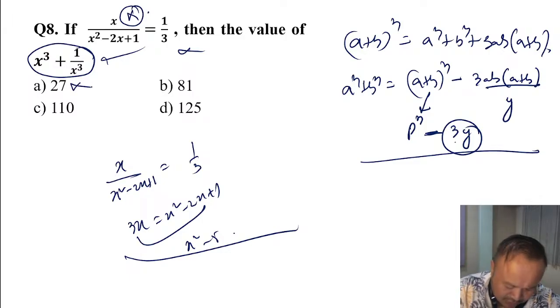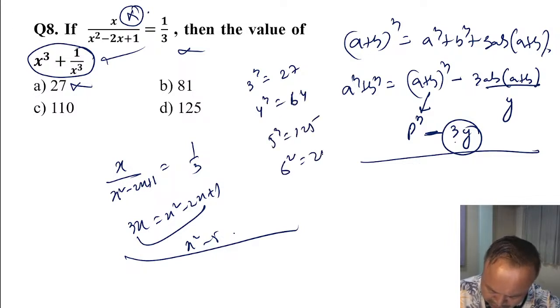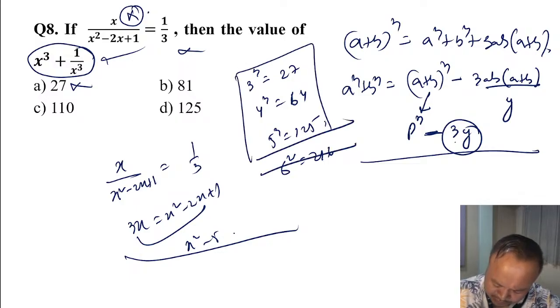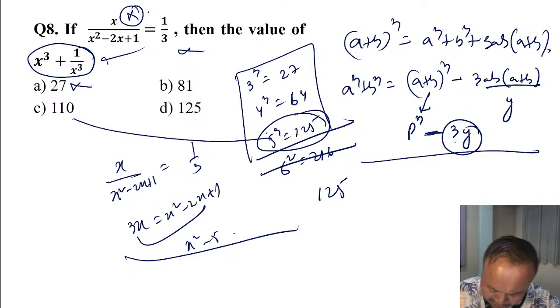So this is 3 cube, it cannot be my answer. What is the value of 3 cube? This is 27. 4 cube is 64. 5 cube is 125. 6 cube is 216. So they are not going beyond 5 cube. Beyond 5 cube, 125, if you subtract a multiple of 3, the difference, 125 minus 110, there is a gap of 15.